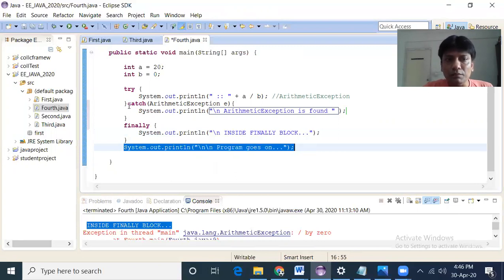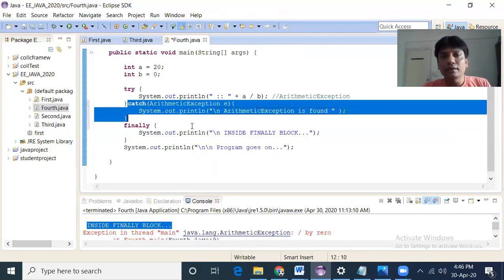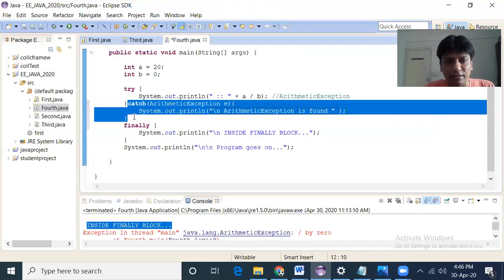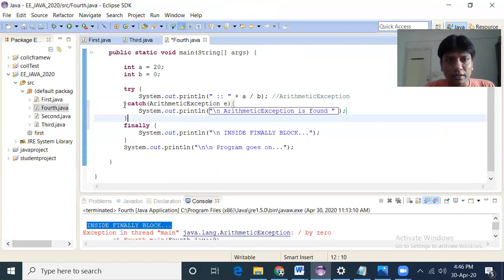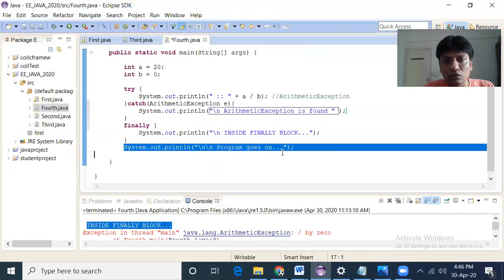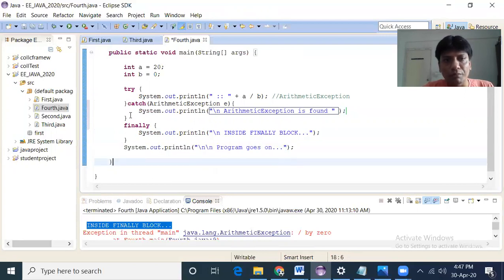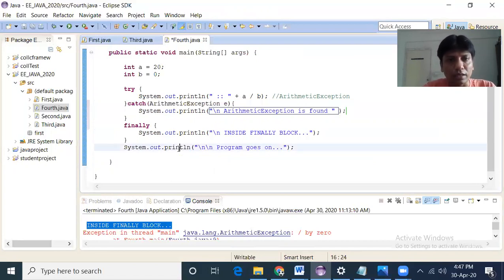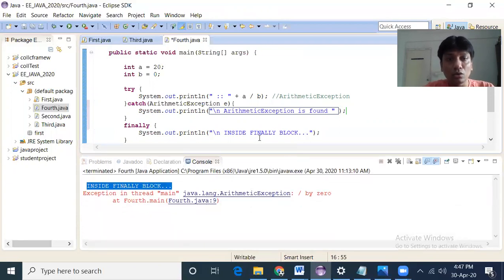Why? Because there is somebody who has dealt with this exception. This is like doing a crime and going to jail for a particular period. After that you can lead your normal social life, absolutely no problem. But if there is no matching catch block, it is like you have done a crime but have not gone to jail, you have simply escaped, so the police is trying to find you. So the normal execution cannot go on. That is why Java is called a very robust language.